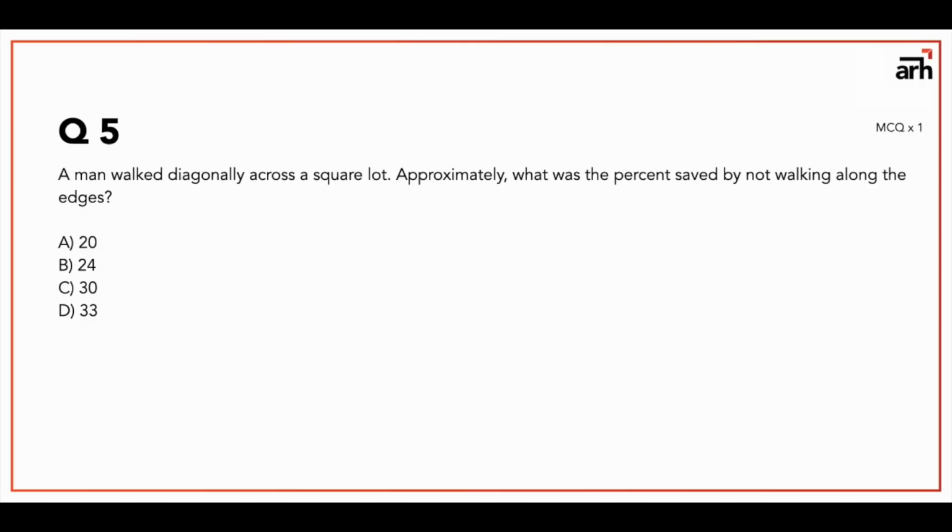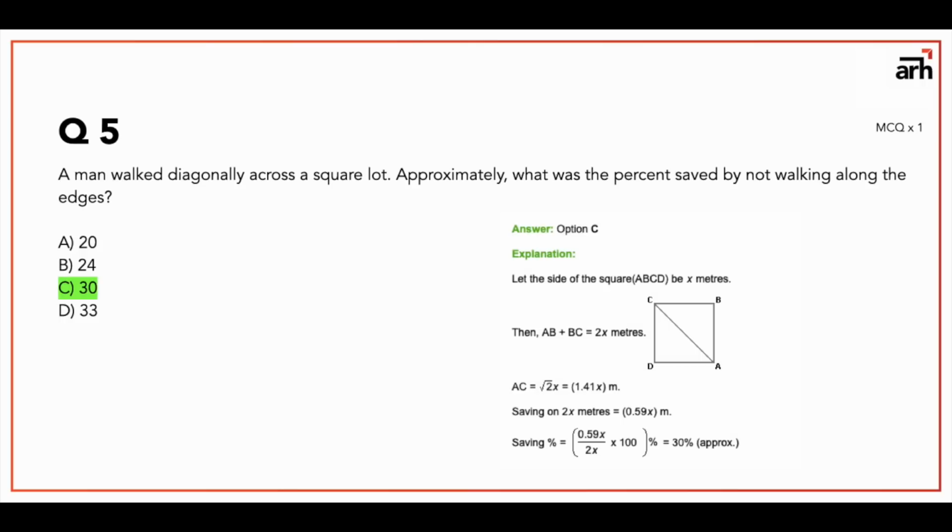Alright, so question 5 says, a man walked diagonally across a square lot. Approximately what was the percent saved by not walking along the edges? This is a mixture of area and perimeter and percentage also. So again, draw the figure. In this figure, let's say the man was supposed to start from C, then he travels from C to B, that is 100, and from B to A, that is 100. So the original length that he was supposed to walk was 200 meters, but he decides to walk from C to A, that is the diagonal of the square ABCD.